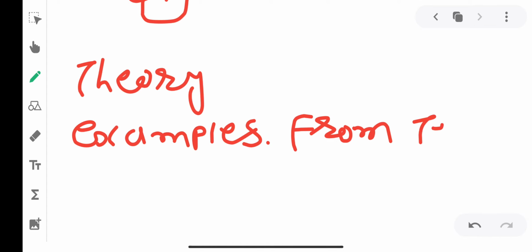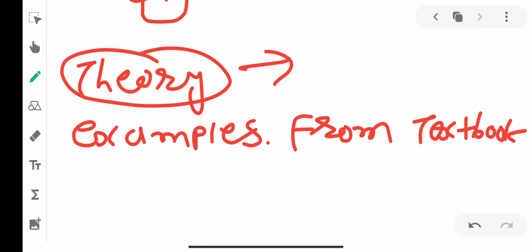Please remember this point. Sir, what do we write in theory? Okay, theory means whenever I explain any topic, I write down everything on this whiteboard. You have to write down everything from the whiteboard. Definitions and notes and formulas, exactly. Any notes, any definition, any explanation, everything you have to write down. Clear? Then examples from the textbook, and exercise. We have to write three things.